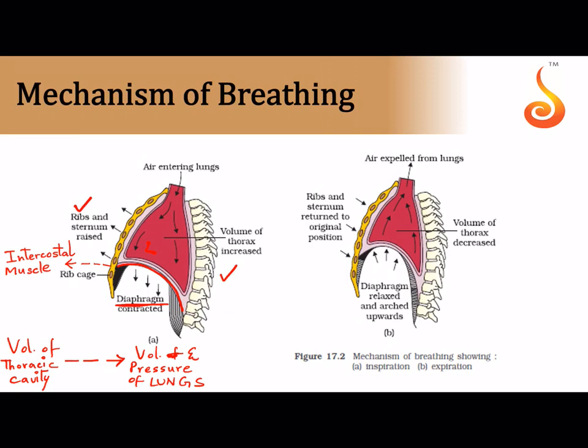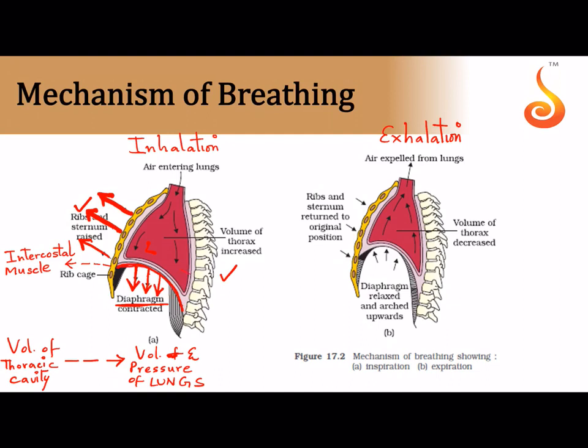This is inspiration or inhalation. The first step of breathing is called inspiration or inhalation. The next step of breathing is called expiration or exhalation. Now notice how during inspiration your ribs are moving outwards. Now when your ribs move outwards and your diaphragm, what is happening to the diaphragm? It is contracting. Now when it contracts, it becomes flat. It is usually curved like a dome, but now it is contracting, it is becoming flat.